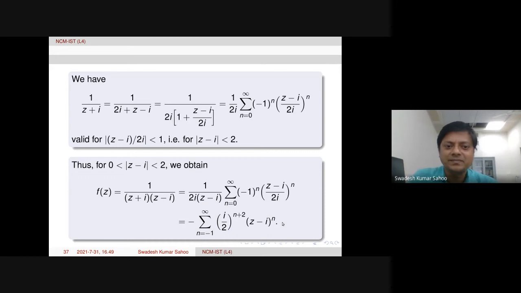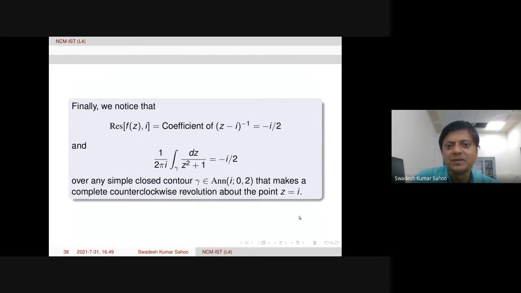So that's it. This is the way it is coming. All right. So f of z is equal to this, and this is the Laurent series expansion. Now, can you see for n equal to minus 1, what is coming? N equal to minus 1. This is 2 minus 1 is 1. So i by 2 is coming, negative of i by 2. And that is your residue. So the residue of f at i is the coefficient of 1 over (z minus i), that is minus i by 2. All right. This is the residue.